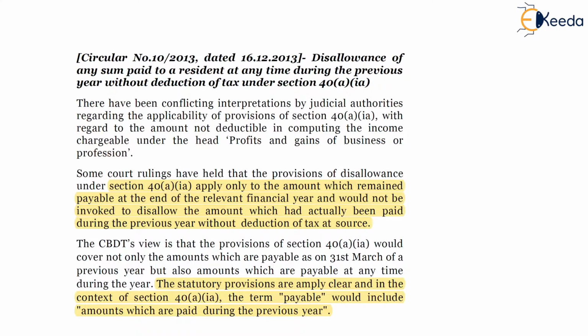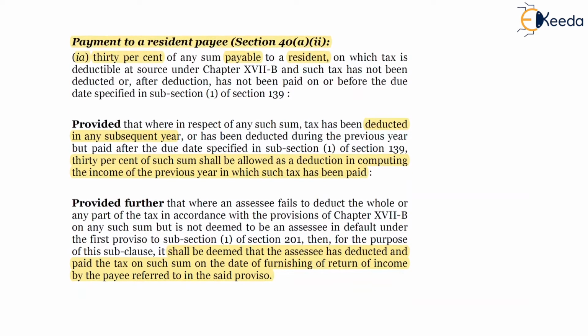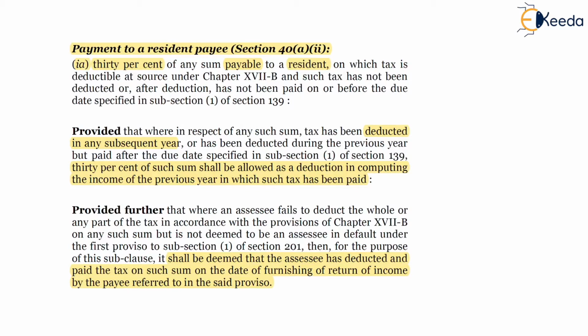Friends, based on this issue, you will find relevant case laws. While we will be discussing the subtopic case laws, this particular issue will get covered, wherein the relevant Supreme Court case law will be discussed in further detail. So friends, this circular was specifically applicable for section 40A1A, and as per section 40A1A, as we have studied, the amount disallowed will be 30% and it is applicable to a resident payee.